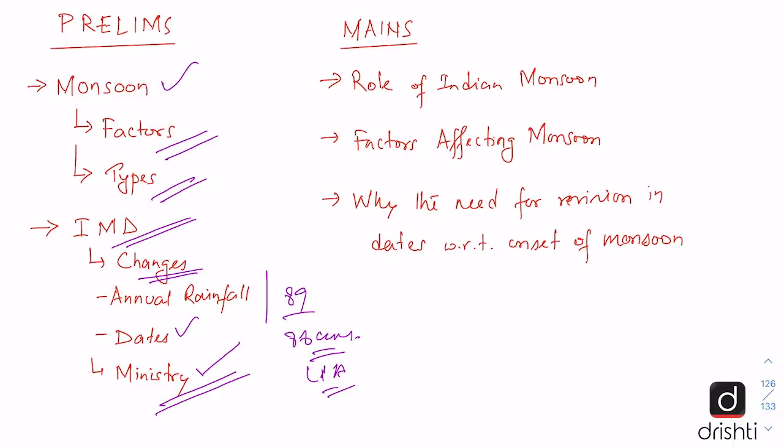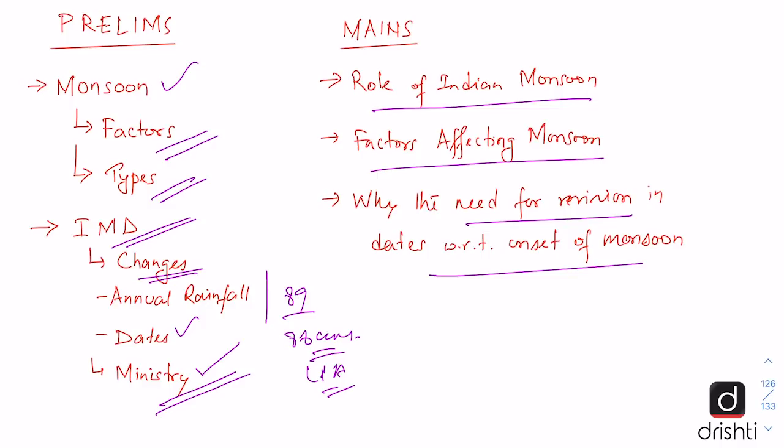In mains, the question can be on the role of Indian monsoon, how it impacts the Indian economy and the Indian agriculture. Then also a question can be on the factors affecting monsoon. Then one can also be asked about why there has been a need for revision in the dates with respect to onset of monsoon. So what has pushed IMD to revise these dates?